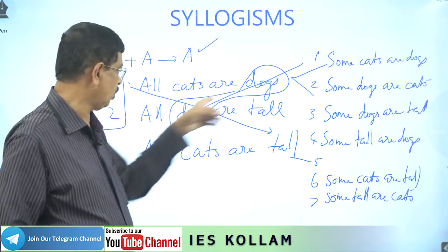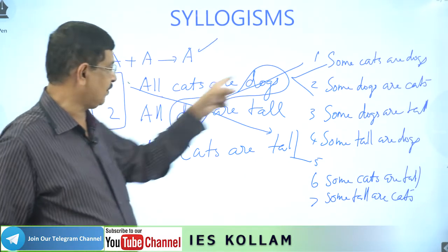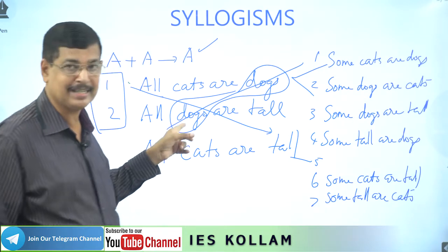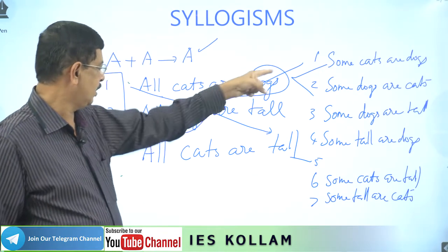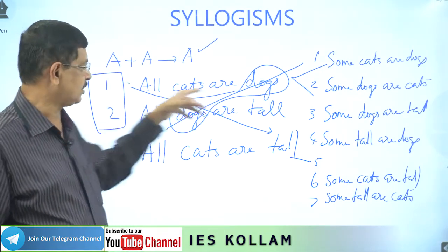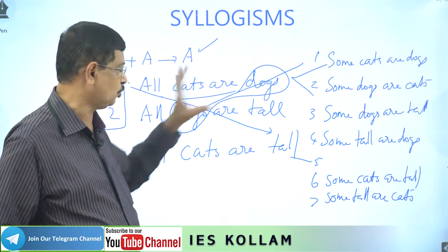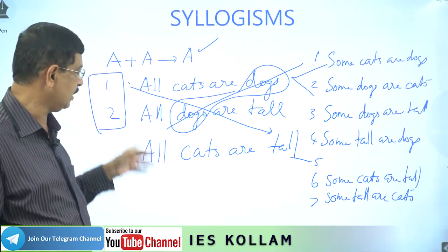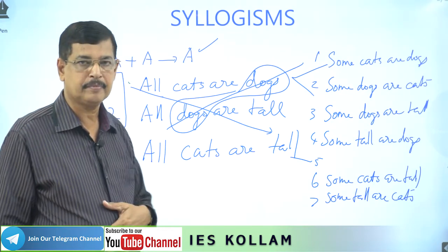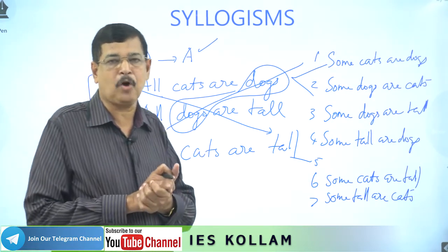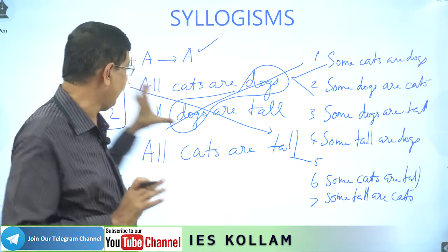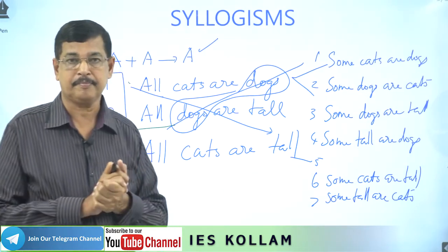That is dog. Dog is common. The predicate of the first statement should be the subject of the second statement. That is same. Dog we can cancel. All cats are tall. That is the combination result. After combining the first two statements, we are getting the combination result: all cats are tall. Then, which is the maximum probable conclusion we can reach from these two statements?